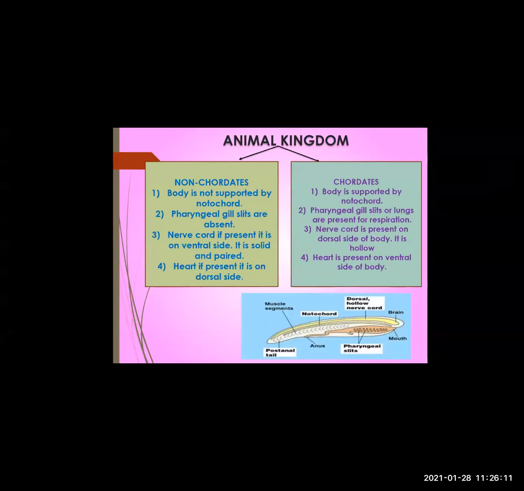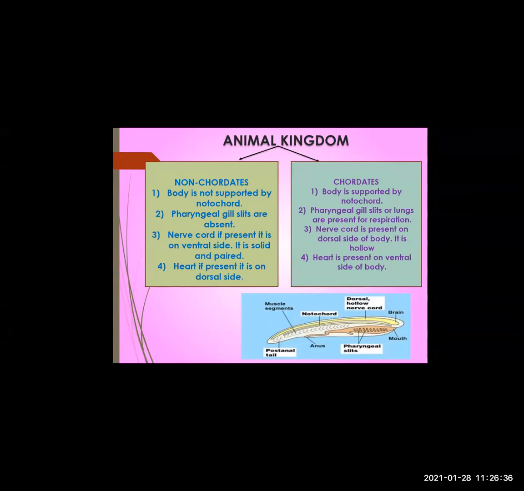Notochord is present. Second point, pharyngeal gill slits are absent in non-chordates. Some animals have gill slits for respiration. That is absent in non-chordates. In chordates, these gill slits or lungs are present for respiration.